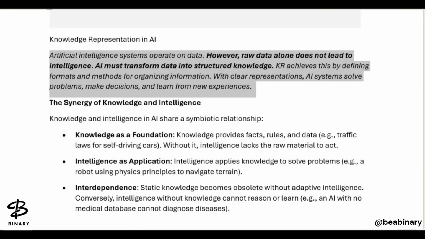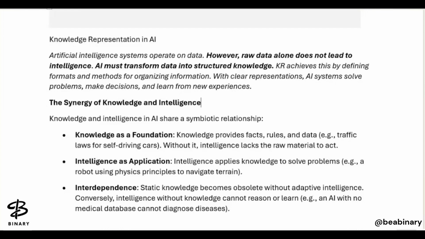Now when we want a machine to work like a human, when we want artificial intelligence, the machine should have the capability to transform raw data into structured knowledge, in a structured format that can be utilized to generate new data for decision making or generating insights from our data. In simple terms, the machine should be able to perform analytics from a data pool. So that is simply knowledge representation in terms of AI.